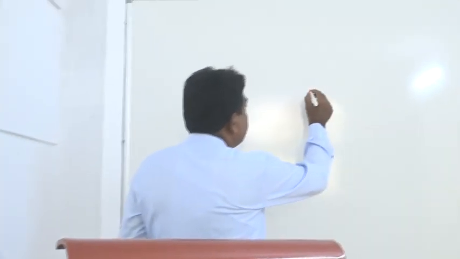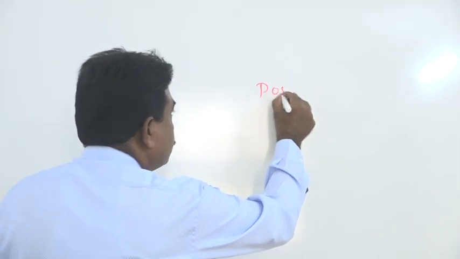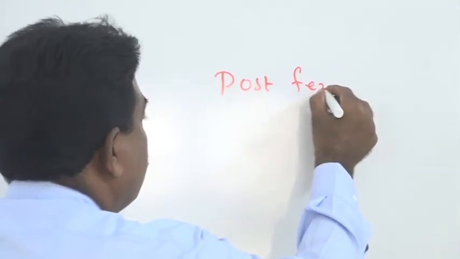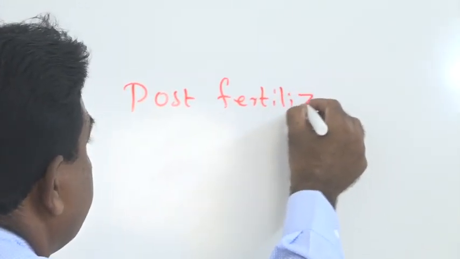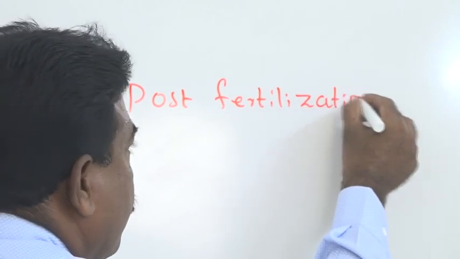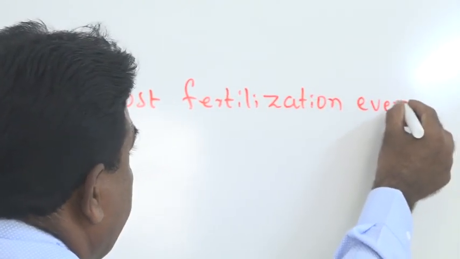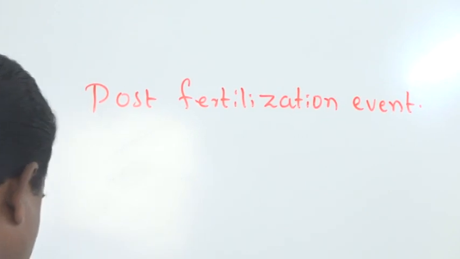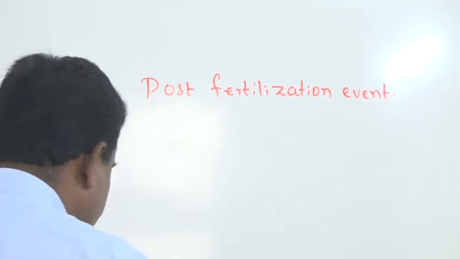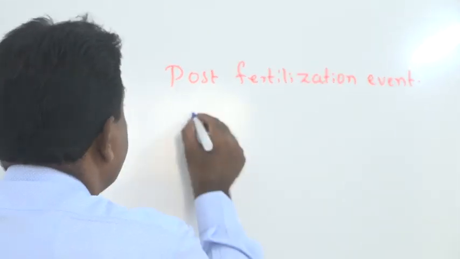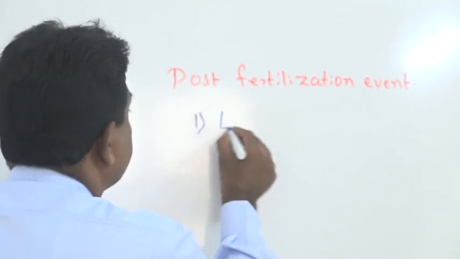Now in post-fertilization events, there are four important aspects we have to discuss. First, the most important, that is endosperm formation.